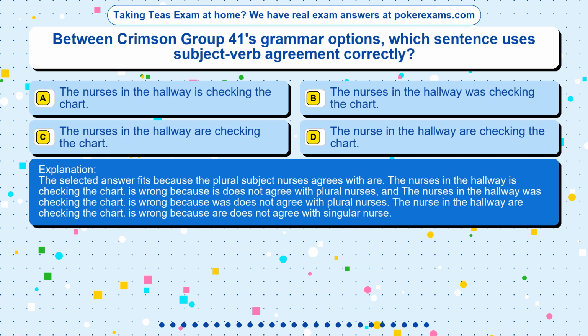The selected answer fits because the plural subject nurses agrees with are. The nurses in the hallway is checking the chart is wrong because is does not agree with plural nurses, and the nurses in the hallway was checking the chart is wrong because was does not agree with plural nurses. The nurse in the hallway are checking the chart is wrong because are does not agree with singular nurse.